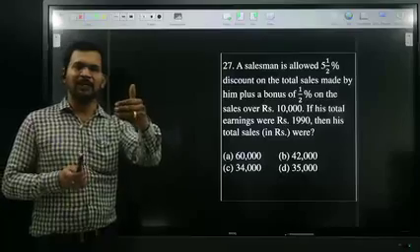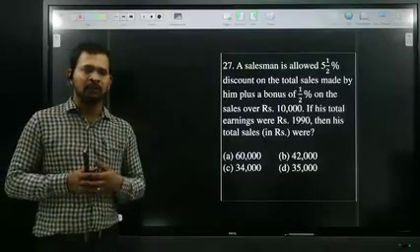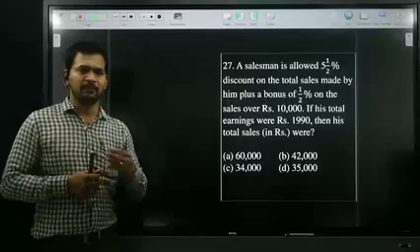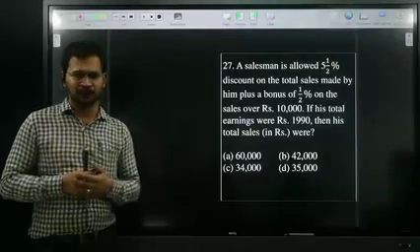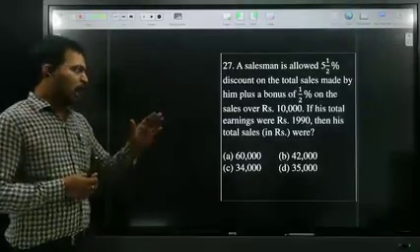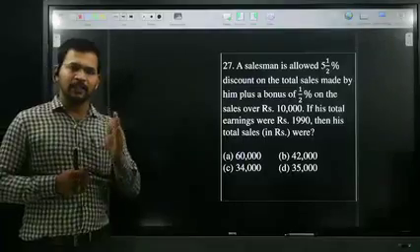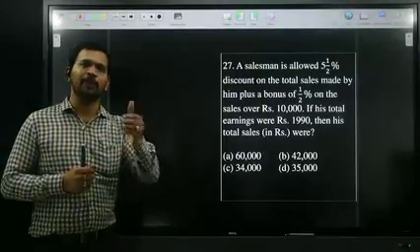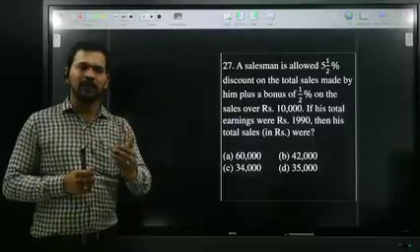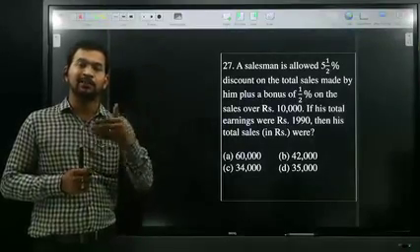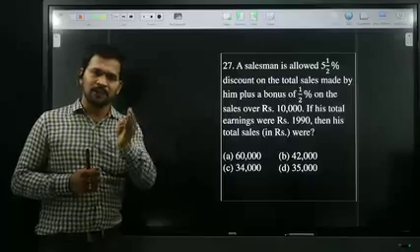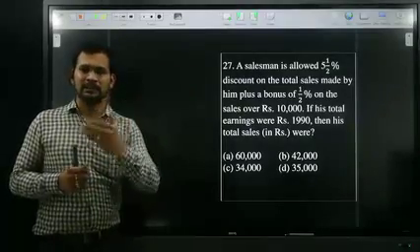Say for example, if he sells 100 rupees, on 100 rupees he is getting 5.5%, which is 5.5 rupees. Up to 10,000 rupees, he is getting only 5.5%. But whenever he sells beyond 10,000, he is getting 0.5% extra, a bonus. Bonus is nothing but apart from the original salary, he is getting some extra salary.